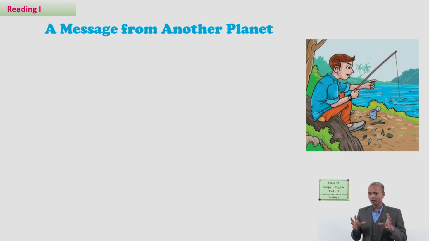As we already talked about, we are going to deal with something that is not completely related to our planet Earth. We are going to link up our planet with other planets. You can see the title itself, a message from another planet. Are you ready to find out what message is there from another planet? Definitely. Let's see the first paragraph.